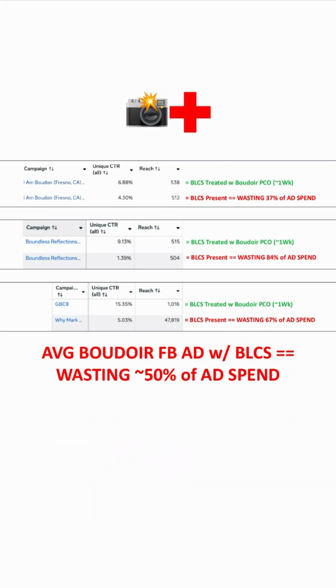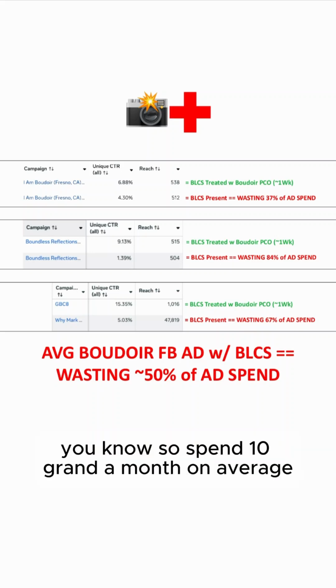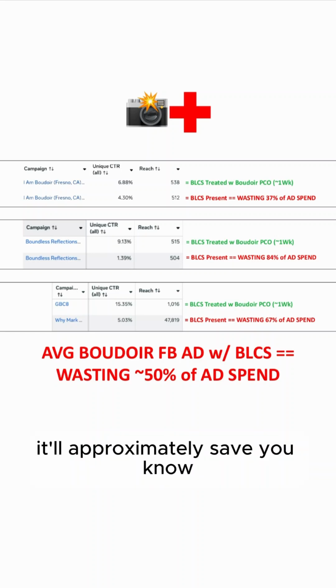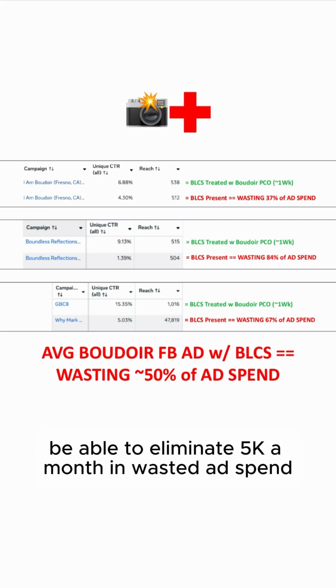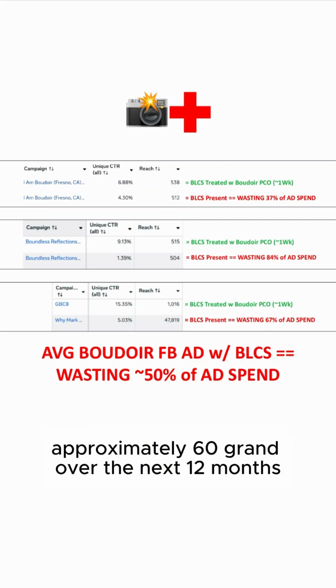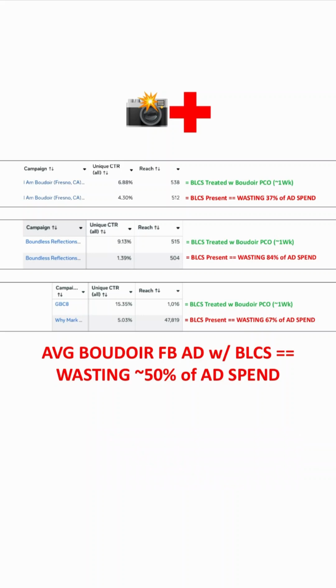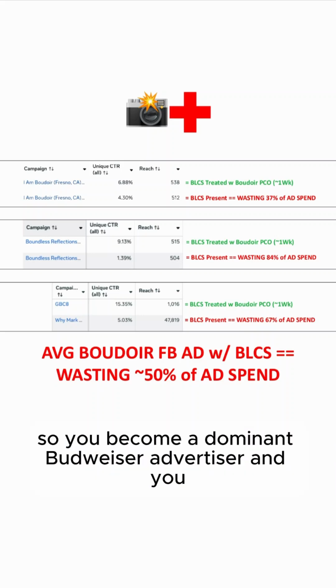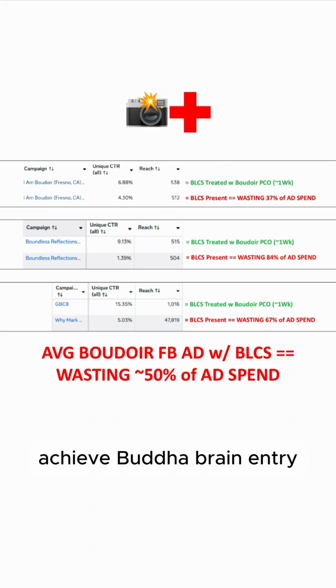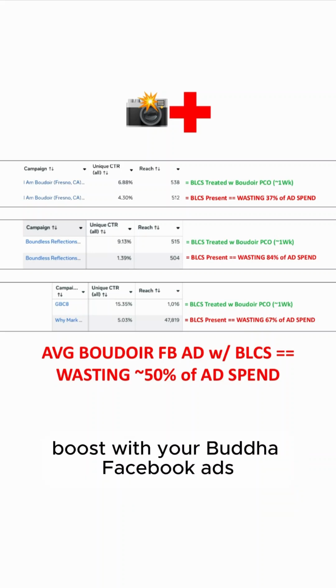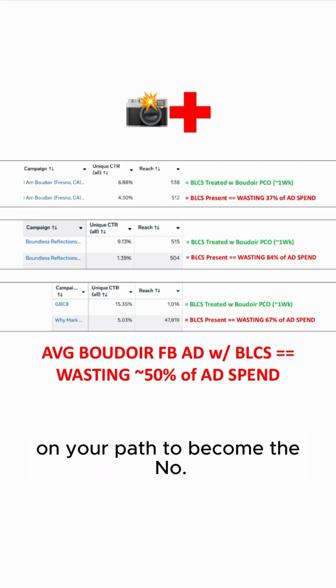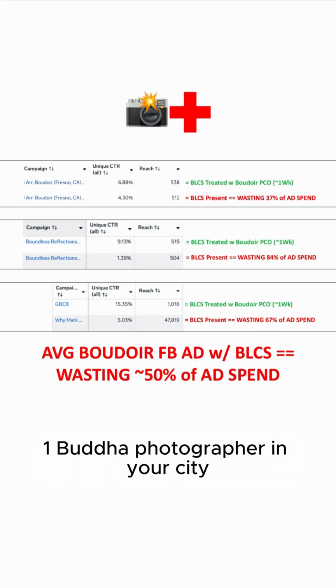And you have seen what our Boudoir Pico solution can do for others. So spend 10 grand a month on average, it'll approximately be able to eliminate 5K a month in wasted ad spend back into your pocket, approximately 60 grand over the next 12 months. And if you want that result with Boudoir Pico, because you want to achieve pre-click alignment so you become a dominant boudoir advertiser, and you achieve boudoir brain entry boost with your boudoir Facebook ads, because you need that on your path to becoming the number one boudoir photographer in your city.